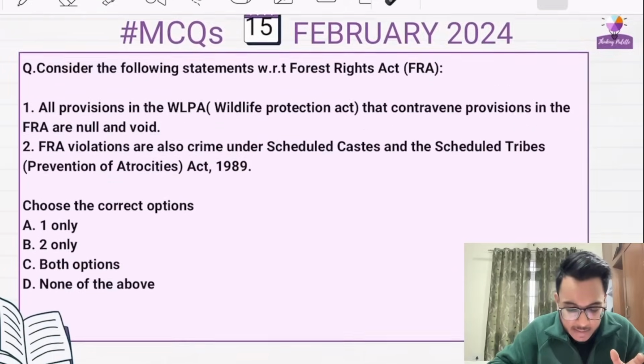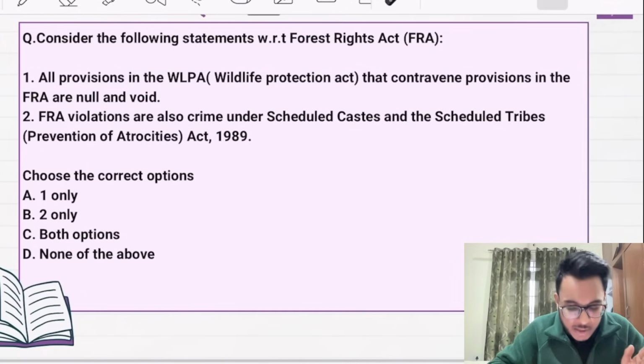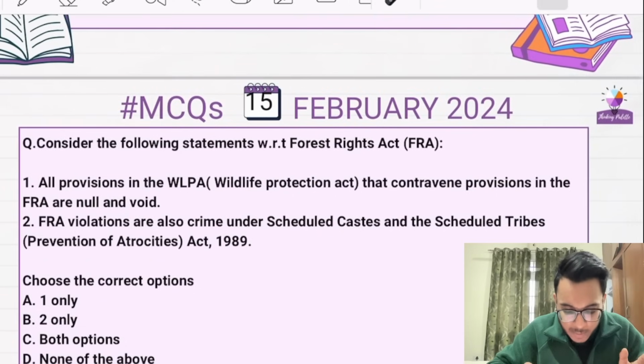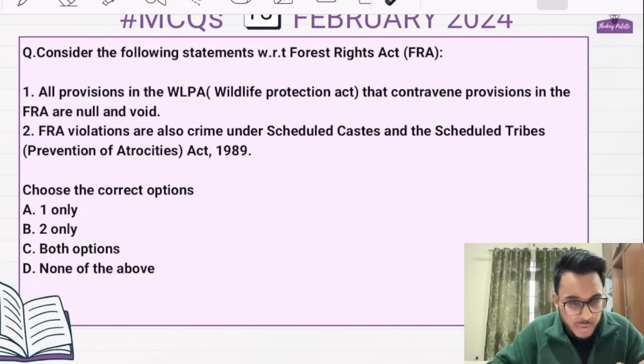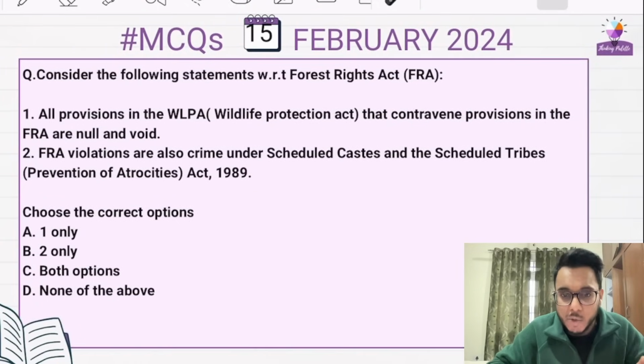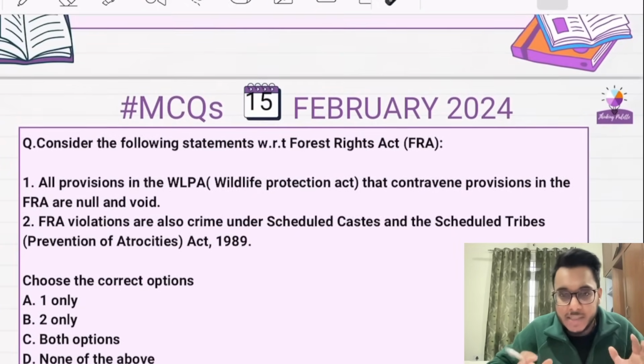Then consider the following statements with respect to the Forest Rights Act. All provisions in the WPA that contravene its provisions are null and void. FRA violations are also a crime under the SC/ST Act. Which of the statements is correct? The correct answer is C, both options. We have also discussed this one. So this is, guys, all about the questions and answers.